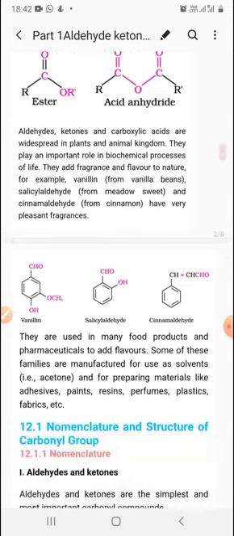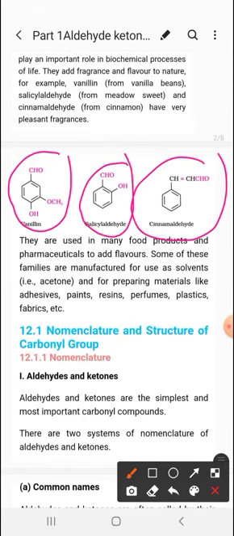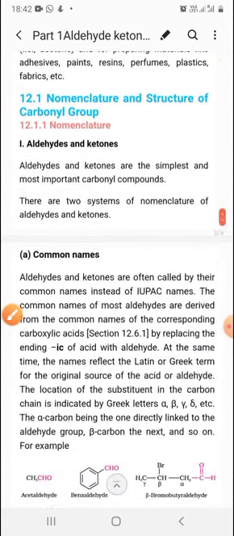So these are the structures of vanillin. This is vanillin, and this is salicylaldehyde, and this is cinnamaldehyde. And they are also used in many food products and some pharmaceuticals to add flavor. Some of these families are manufactured for use as solvents, such as acetone, and for preparing materials like adhesives, paints, resins, perfumes, plastics, fabrics, etc. And now the nomenclature and the structure of carbonyl compounds.